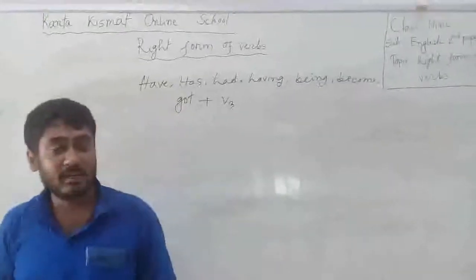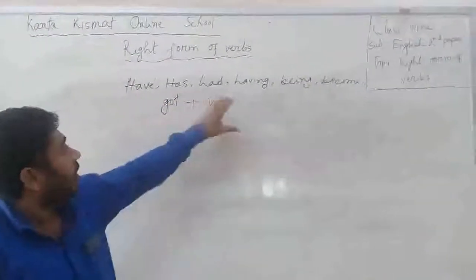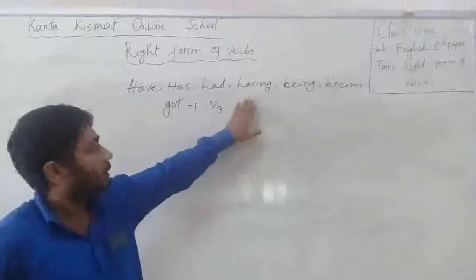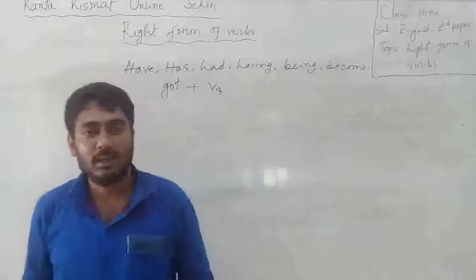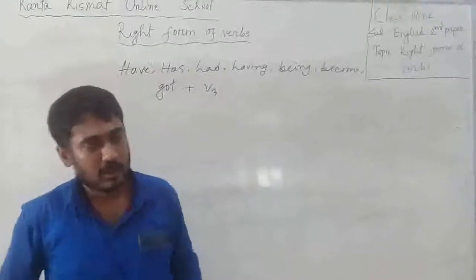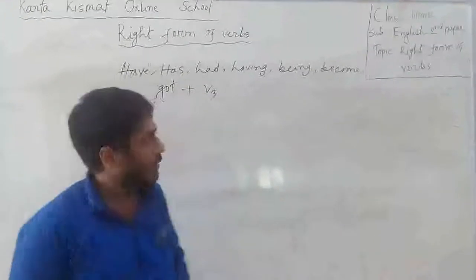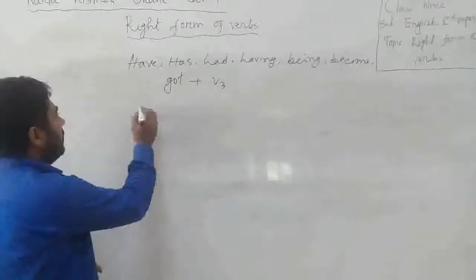Try to understand, dear students. After all of these verbs, the principal verb must be in past participle form. Okay, are you clear? Now I will show you some examples.